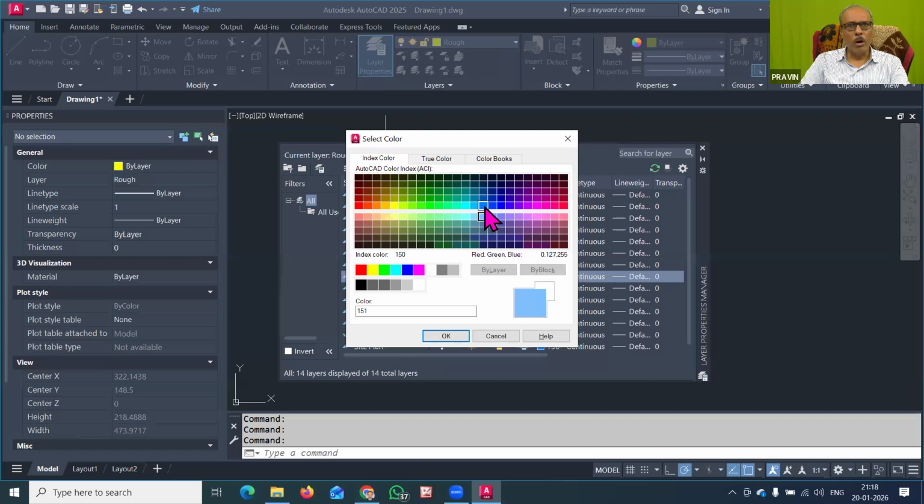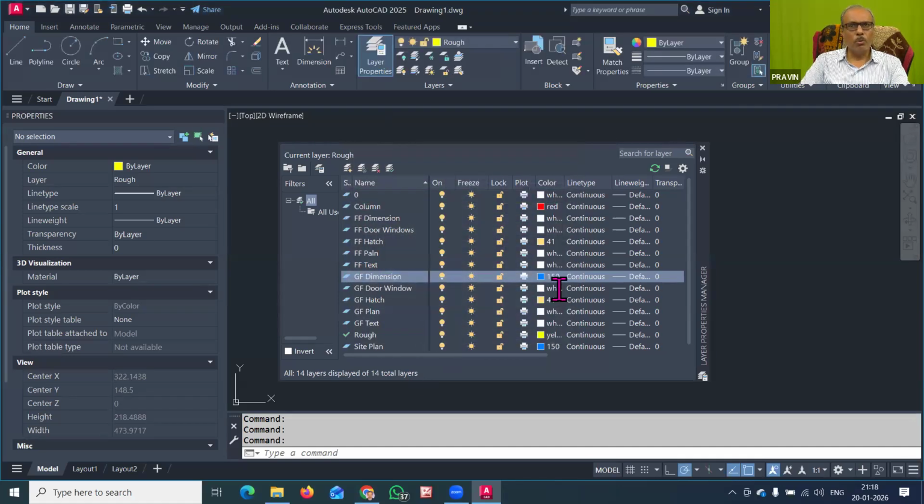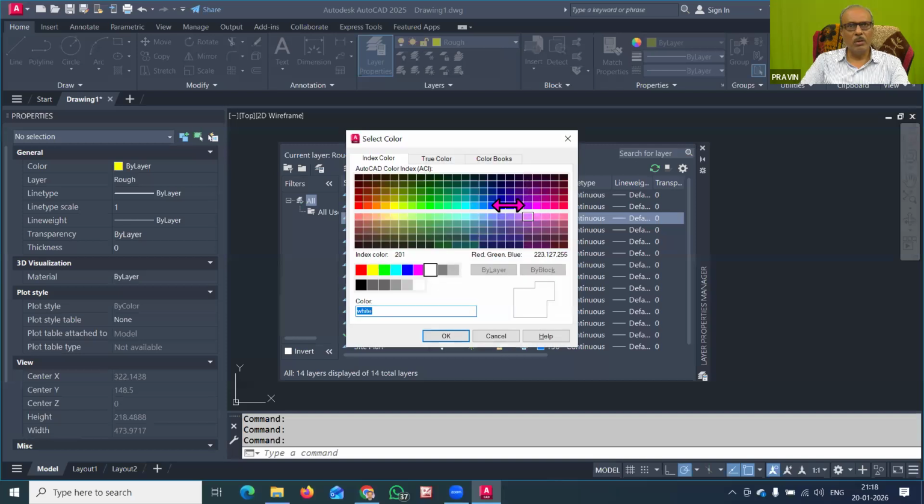So that is for site plan. For the dimension also, we have to use the color number 150. So that is done, OK. For the first floor dimension also, we have to change the color to blue. So that is 150 number color.